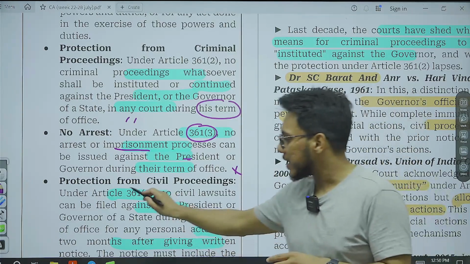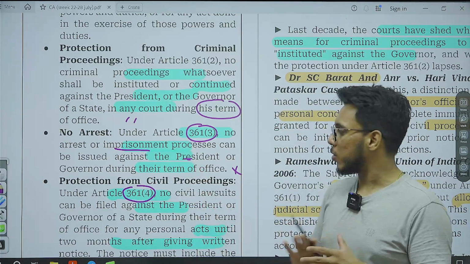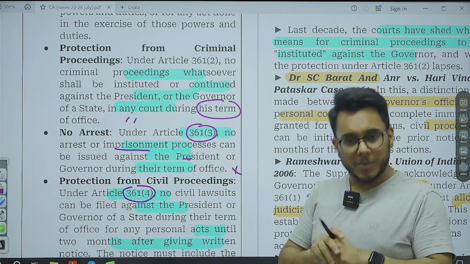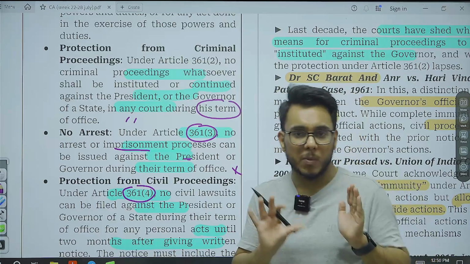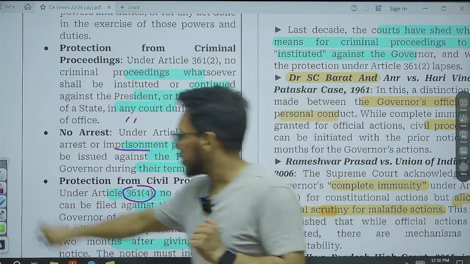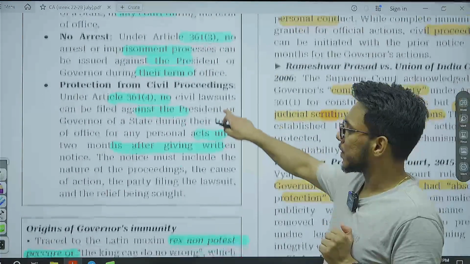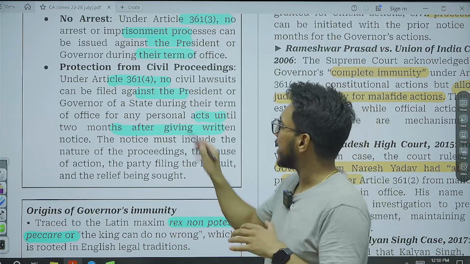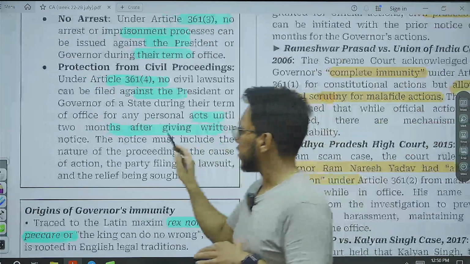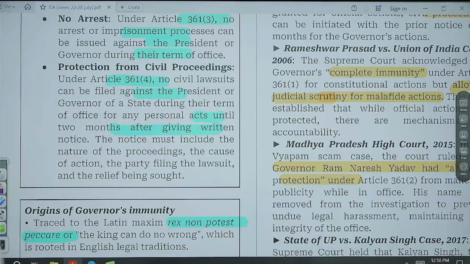And then we have Article 361 subclause 4. It talks about civil proceedings. Civil proceedings can be instituted against them, but first a 2 month notice is to be given. What it reads is that no civil lawsuits can be filed against them until the 2 months notice has been given. So this is what we have with respect to the immunities of the president and governor.